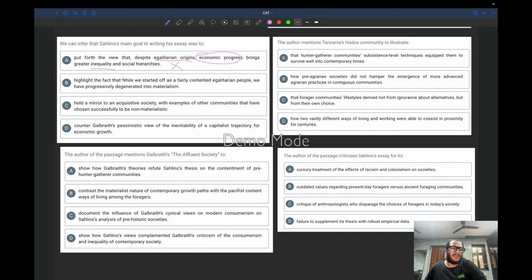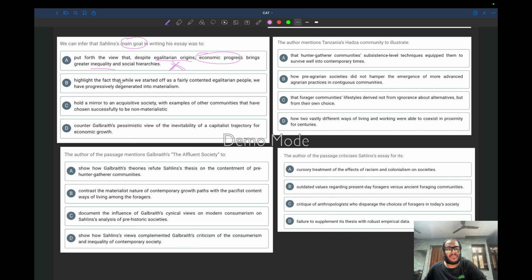Hold a mirror. So the first option is saying that the main goal is putting forward a view that despite their egalitarian origins, progress brings inequality. Progress never brought inequality, right? You can even read the passage, it is distorted.